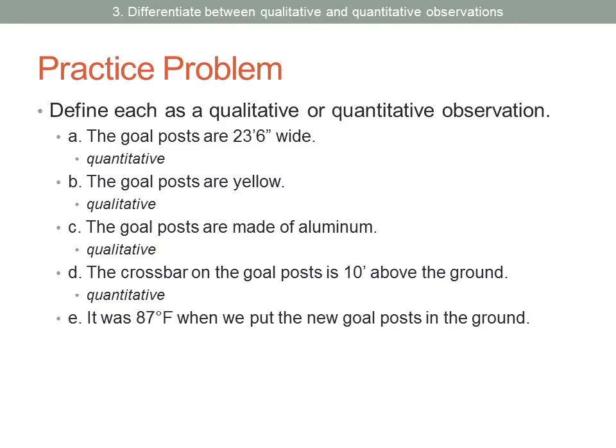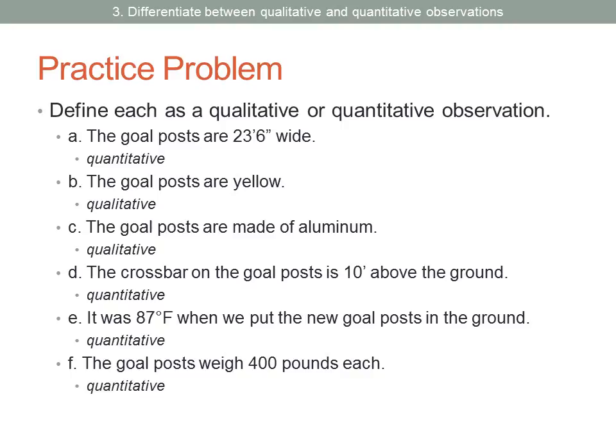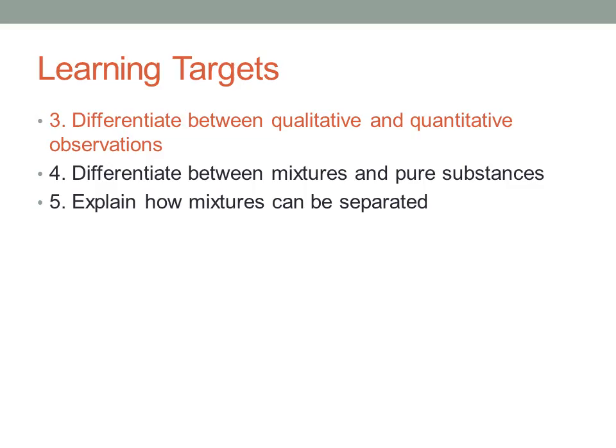It was 87 degrees Fahrenheit when we put the new goalposts in the ground. Again, quantitative. That value had to be measured. The goalposts weigh 400 pounds each. Quantitative. That value had to be measured. The goalposts are hard. Qualitative. That does not need to be measured. So we've seen the difference between qualitative and quantitative observations.